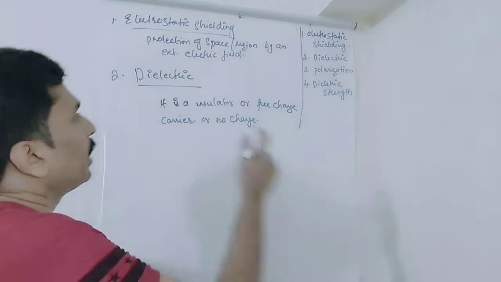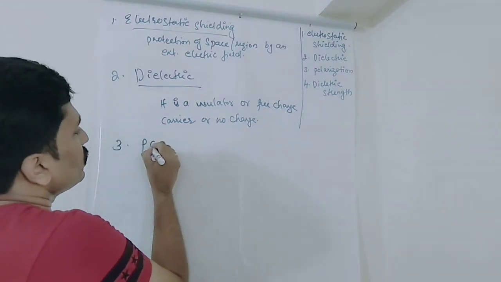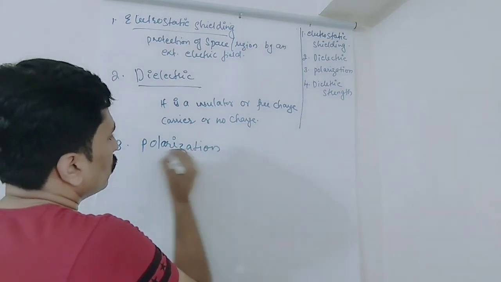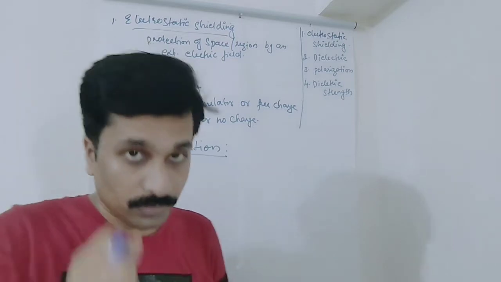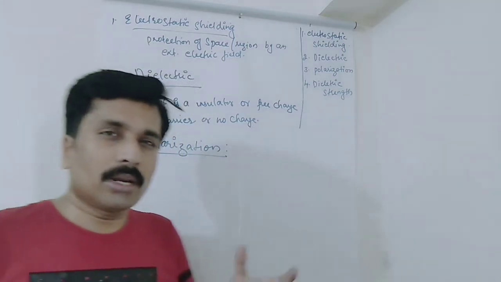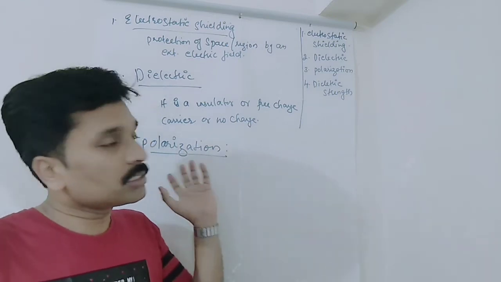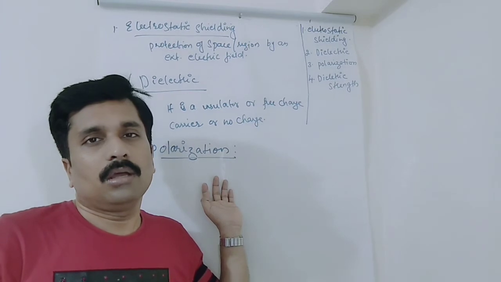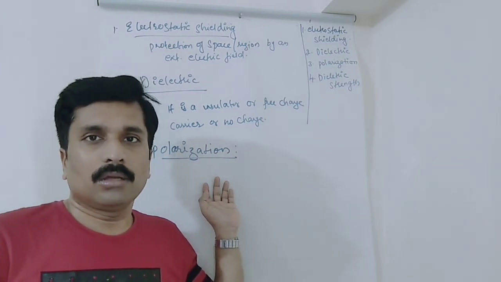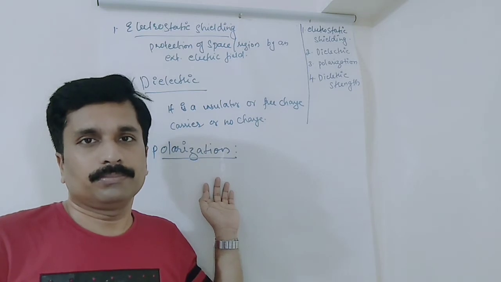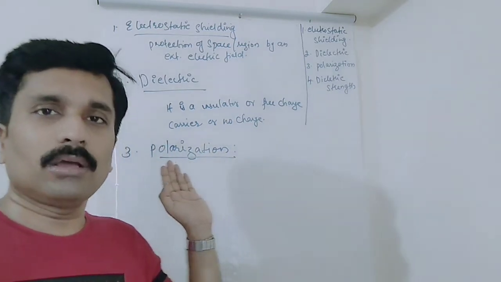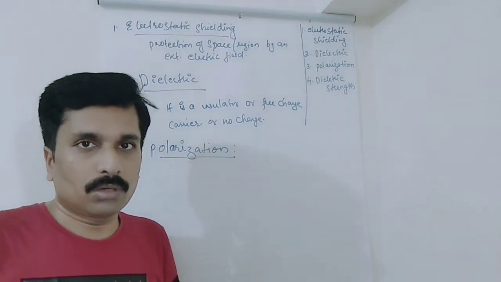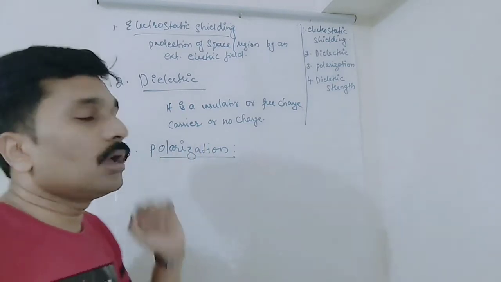The next one is polarization. What do you mean by polarization? You might have studied polarity, but that is different. Don't get confused, this is polarization. Polarization means the net dipole moment per unit volume. That is known as polarization.